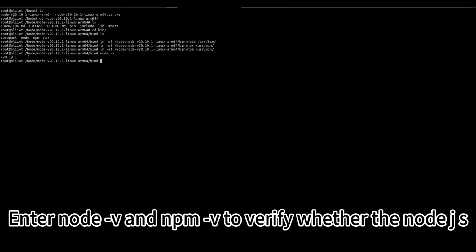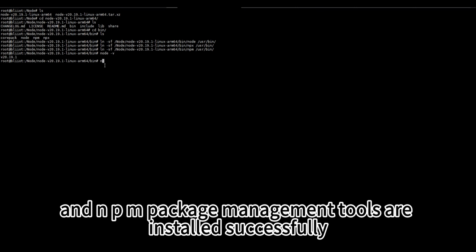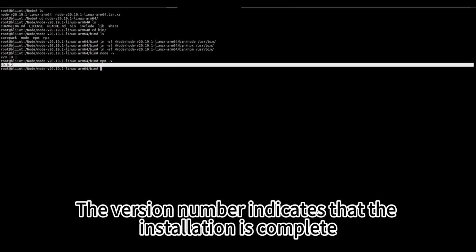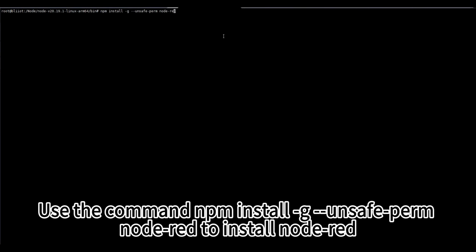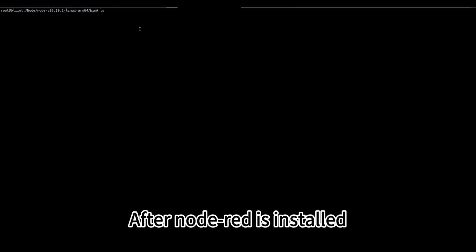Enter node -v and npm -v to verify whether the Node.js and npm package management tools are installed successfully. The version number indicates that the installation is complete. Use the command npm install -g --unsafe-perm node-red to install node-red. After node-red is installed, enter ls and we can view the node-red file.